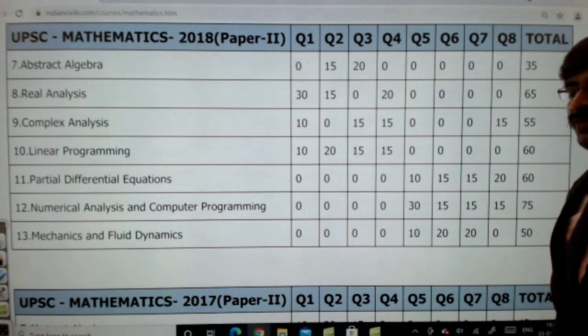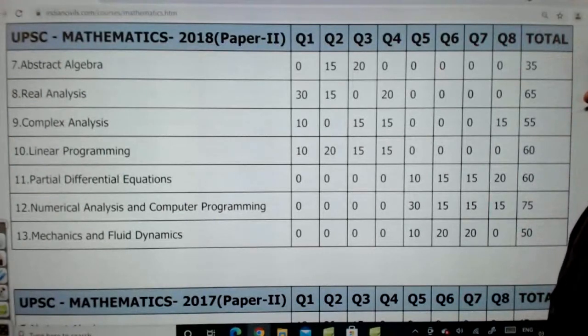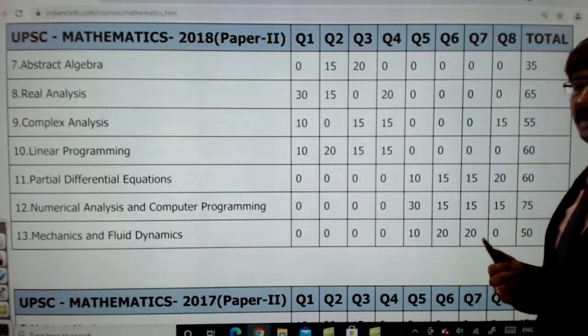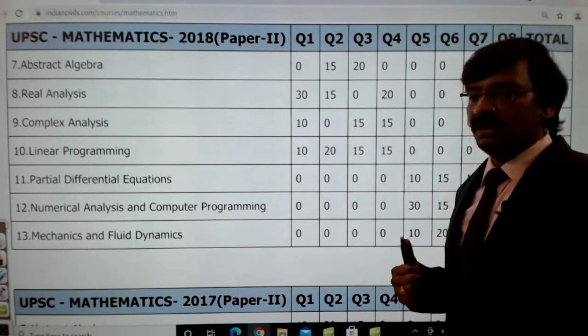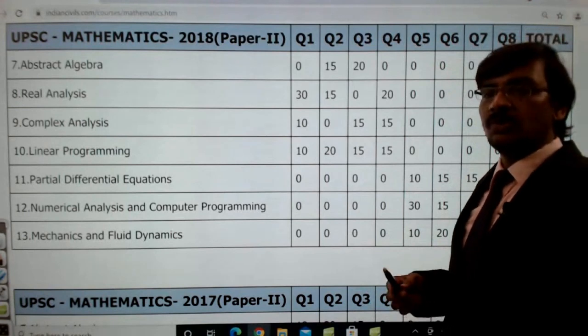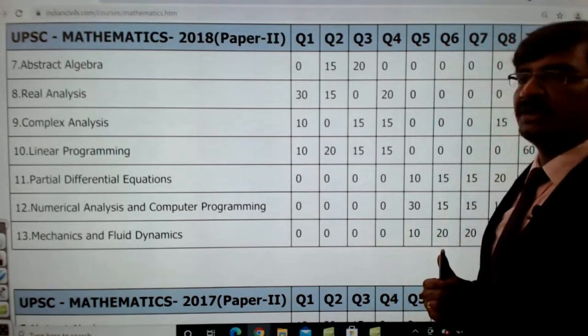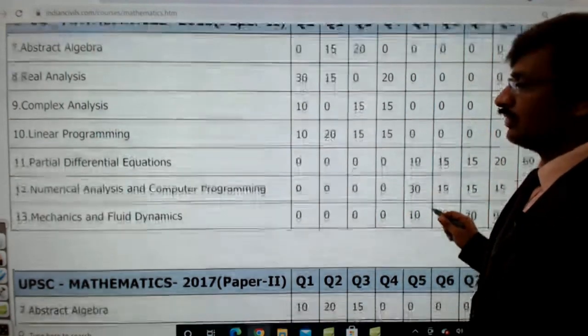So can we score full marks in complex analysis? Definitely you will be able to score full marks because this is a very short syllabus. Being a short syllabus, you need to cover all the modules. That is very, very important. There are certain areas like power series expansion and also the contour integration. These are the two important areas where you need to focus more, try to understand, then you should be able to score. Got it?